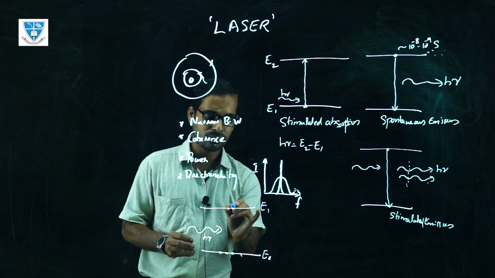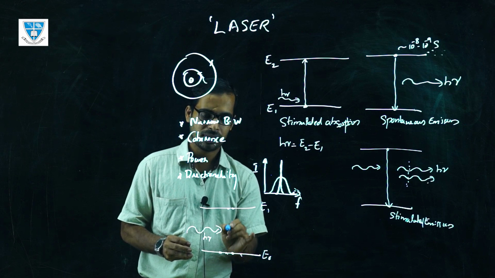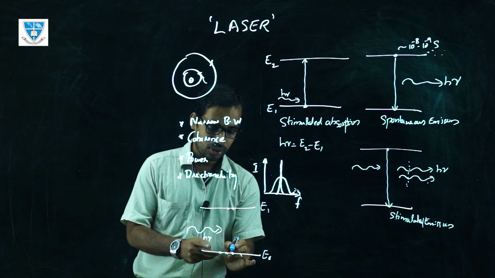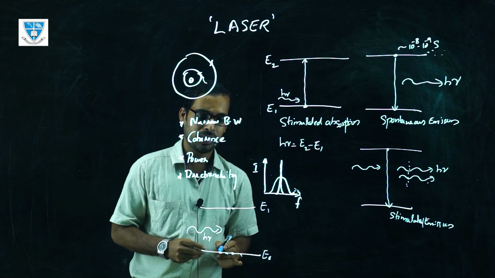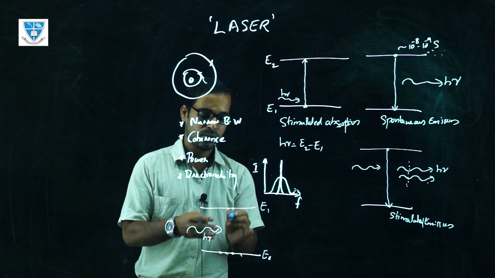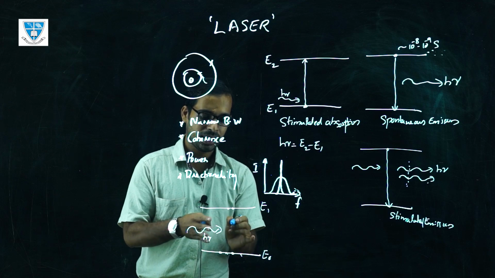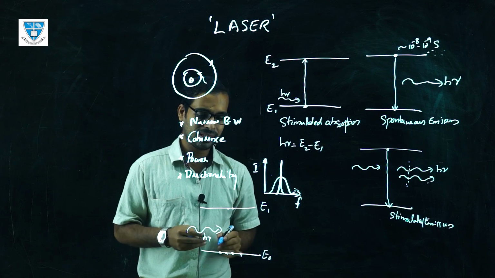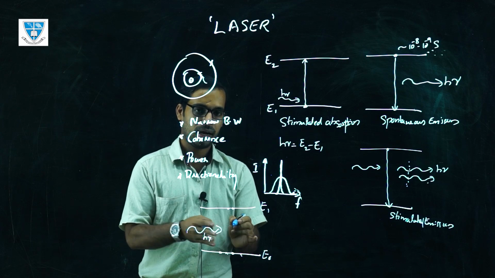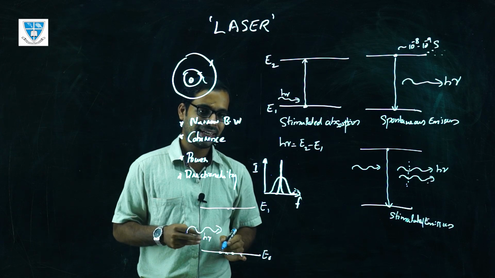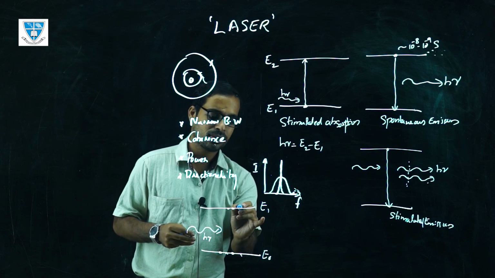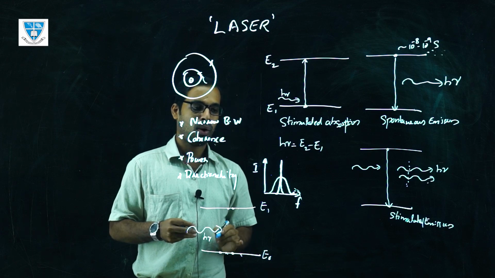So there is equal chance for these two processes, the stimulated absorption and stimulated emission, to happen. Due to the higher number of atoms at the ground level, there will always be more stimulated absorptions than stimulated emissions. So this will be much smaller. In a laser, we need stimulated emission to dominate over the absorption process. In order to have that condition, we need a system where the higher energy state has more atoms than the ground level.